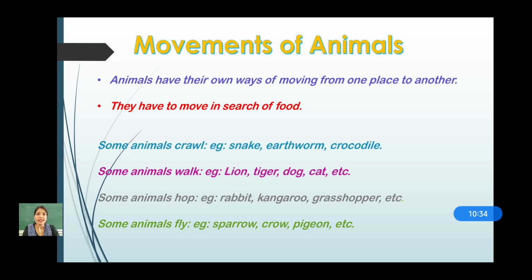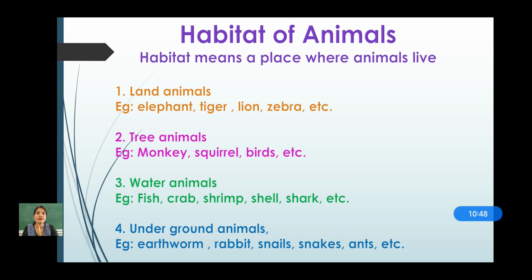Next one, some animals fly. We all know flying animals are birds. Sparrow, crow, pigeon, they all can fly. This was about movements of animals. Next was habitat of animals.